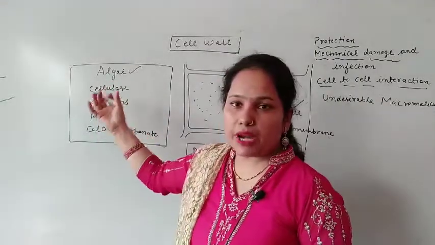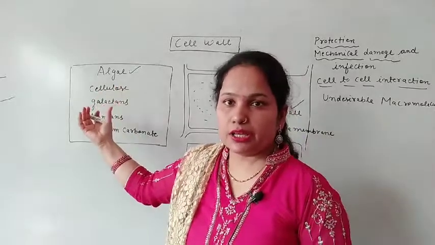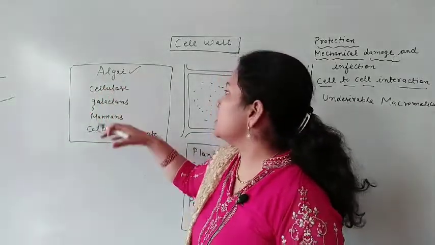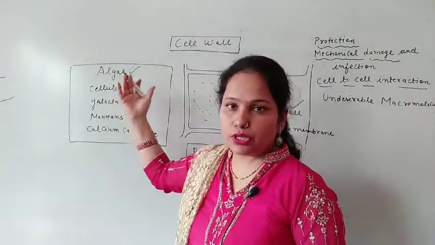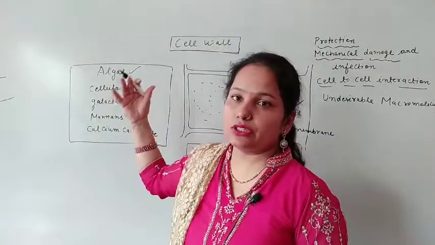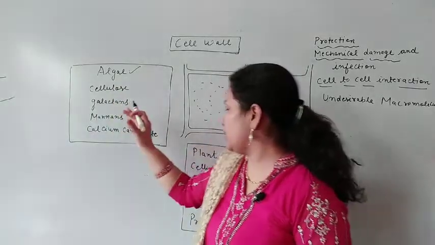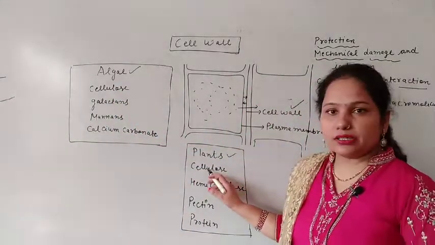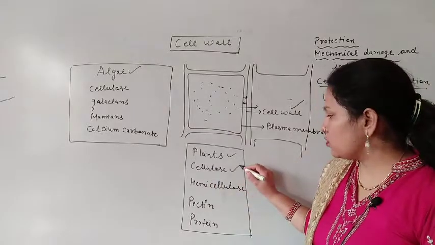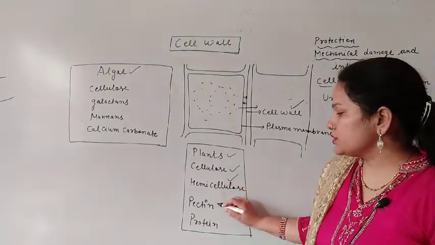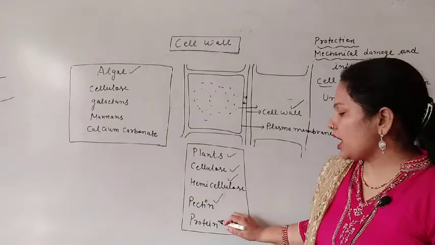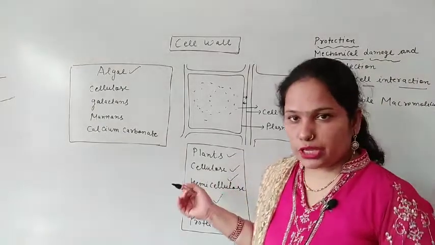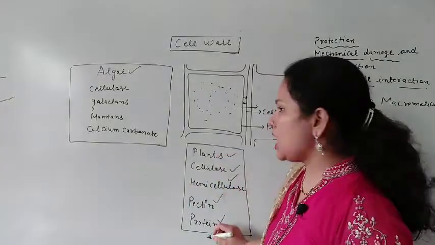Cellulose is a complex carbohydrate, it is also the reserve food of plants, and algae also belong to the plants because they are in the group of Thallophyta. After that, in plants the cell wall is made up of cellulose, hemicellulose, pectin and protein. Lignin deposition is also there in plants.